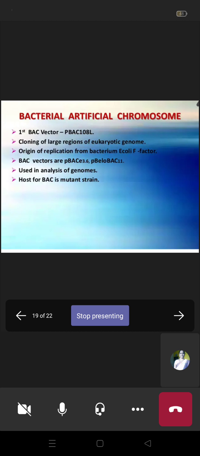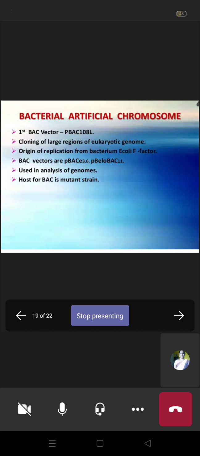Okay, so these are examples of bacterial artificial chromosomes. Here this gene produces the enzyme beta-galactosidase, as well as a stable origin of replication that maintains the plasmid.